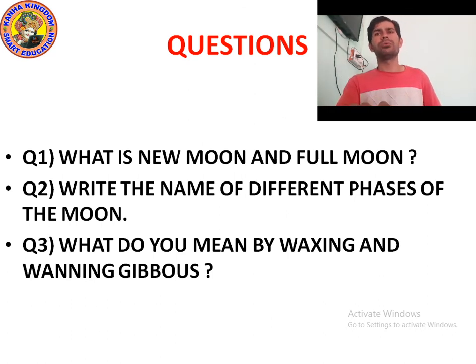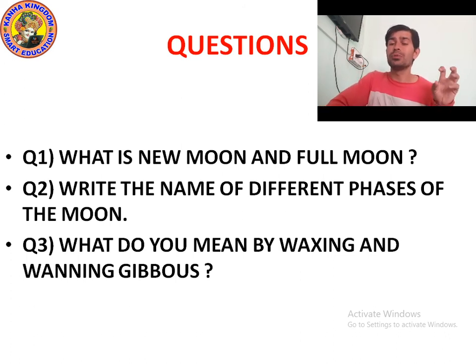Question number 3. What do you mean by waxing gibbous and waning gibbous? What is waxing gibbous? When the size of the moon is increasing, at that time you see more than half of the part. In that phase of the moon, you will not see only the thin slice-like part on the left side. It will look like an egg. The shape of the moon will look like an egg. This is called waxing gibbous.